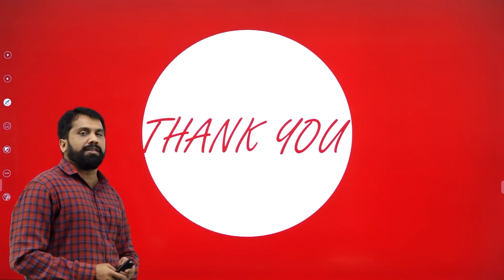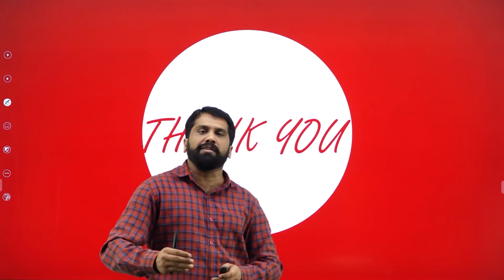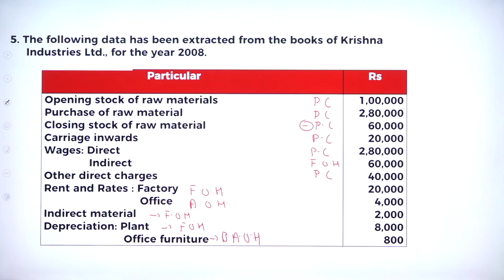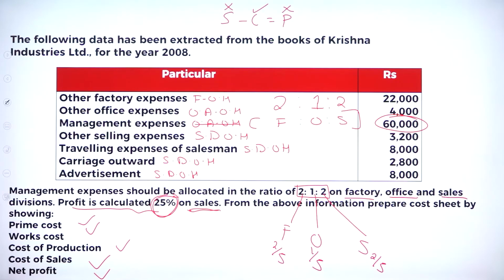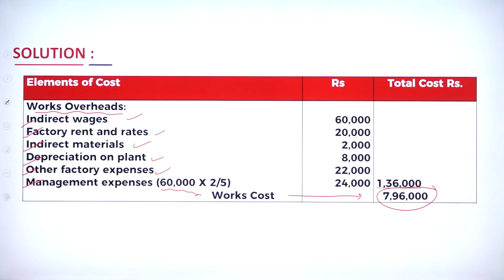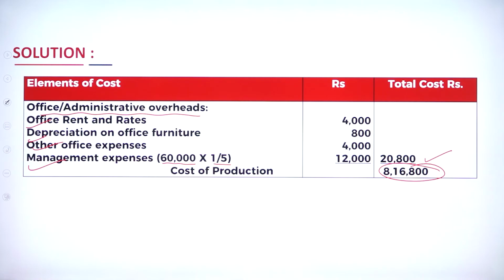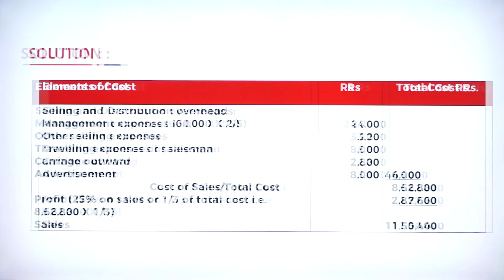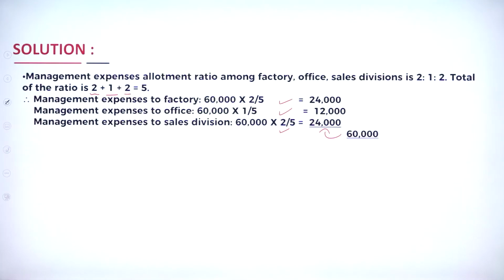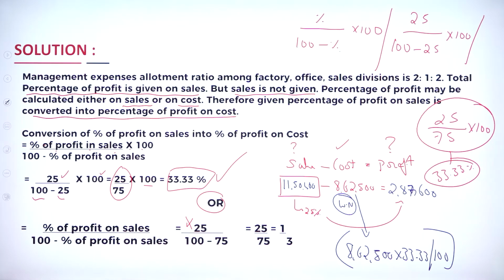So, this is all about your today's session, but I'll show you all the slides once so that you can take screenshot. This will be your question, first part. Your question, second part. This will be your solution. Second part of your solution. Third part of your solution. And the last part of your solution. So this is a working note for management expenses. This is a working note for your calculation of percentage of profit as well as sales.